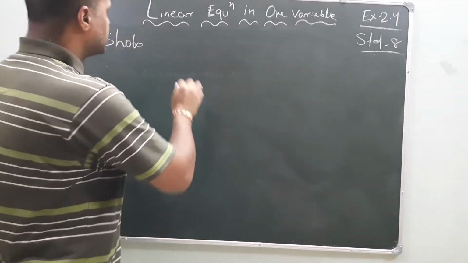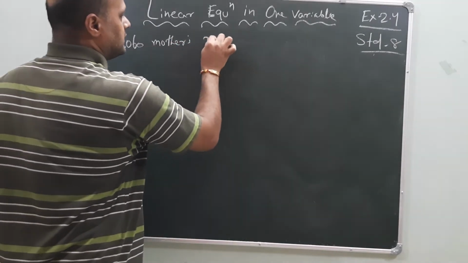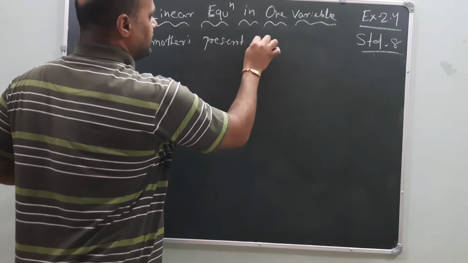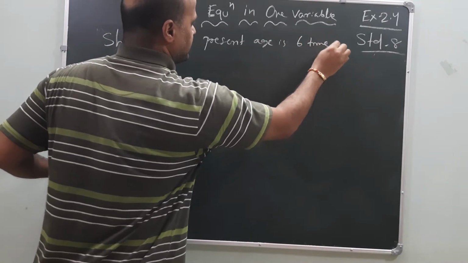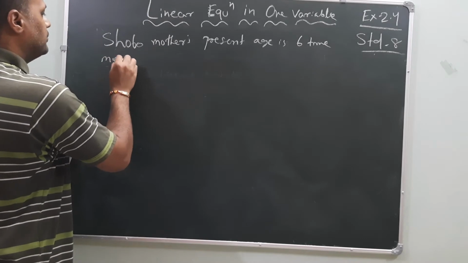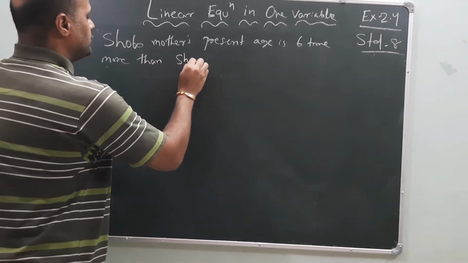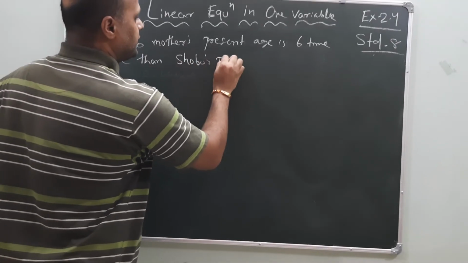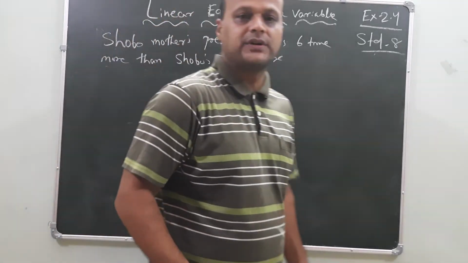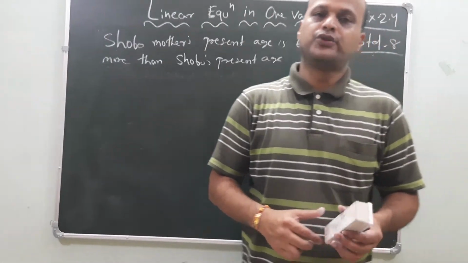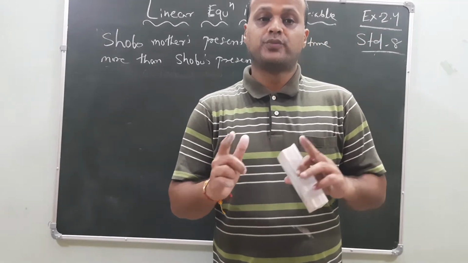Shobu's mother's present age is 6 times more than Shobu's present age. Okay, how much is it saying? It's saying that Shobu's mother's present age is 6 times Shobu's present age.